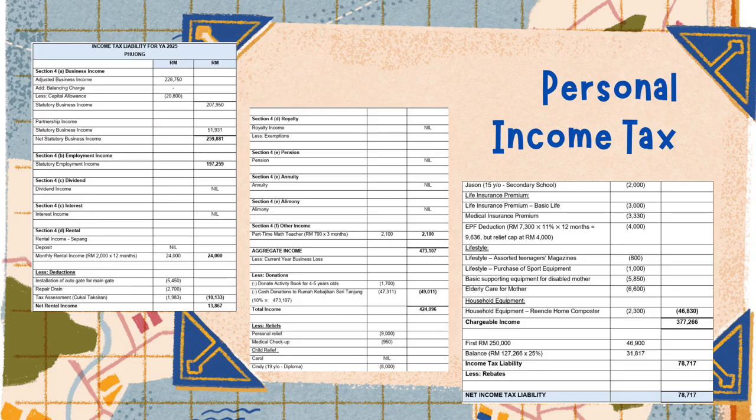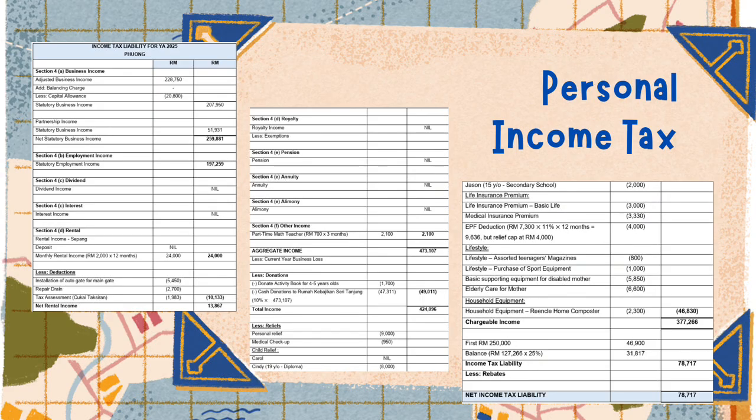FONG is entitled to several reliefs including personal relief, medical checkup, child relief for Cindy and Jason, life insurance premium, medical insurance premium, EPF with its cap relief, lifestyle expenses, basic supporting equipment for her disabled mother, elderly care expenses, and also household equipment relief for the purchase of a home composter. The total amount of personal relief claimed is RM42,830. Deducting all this relief, her chargeable income is RM381,266.